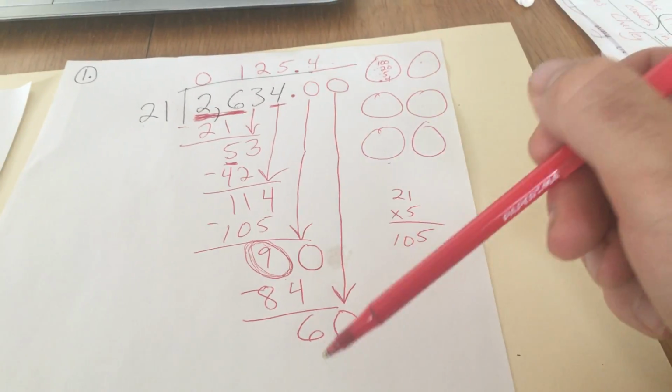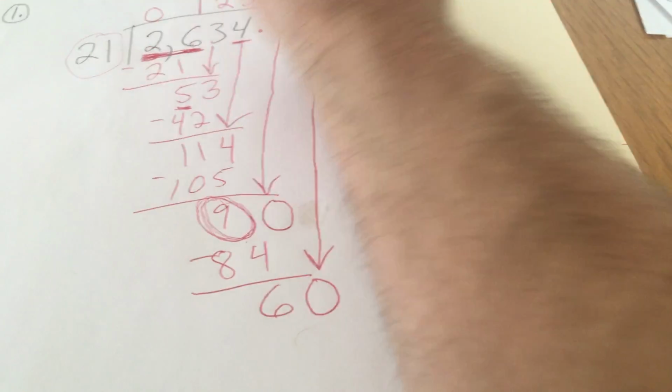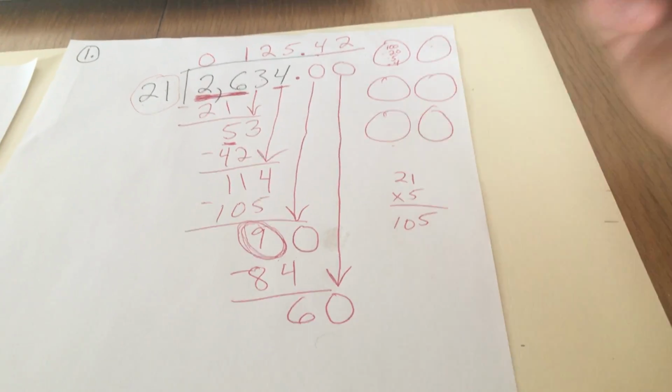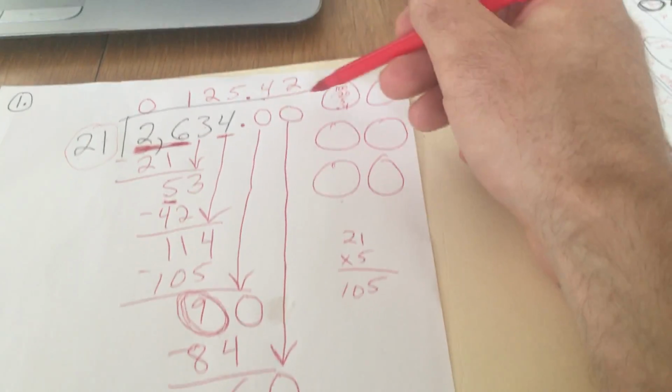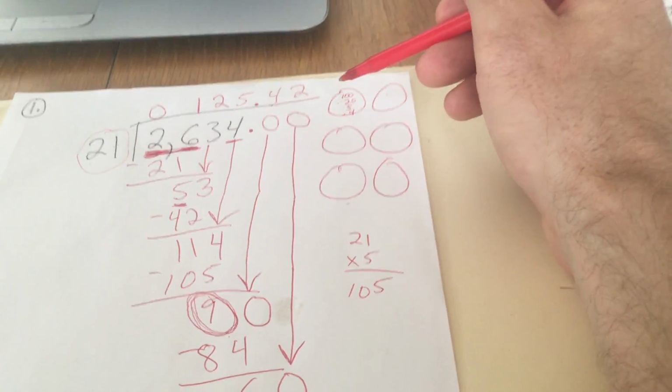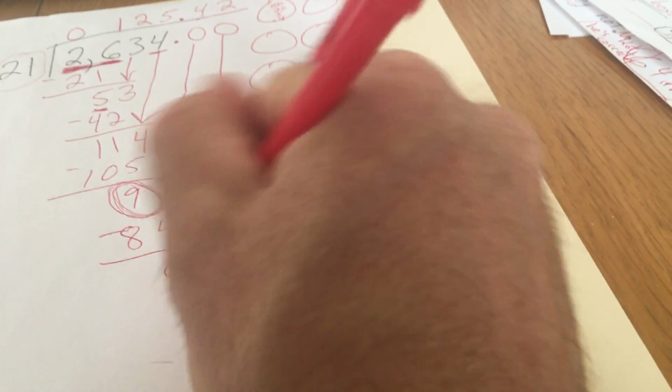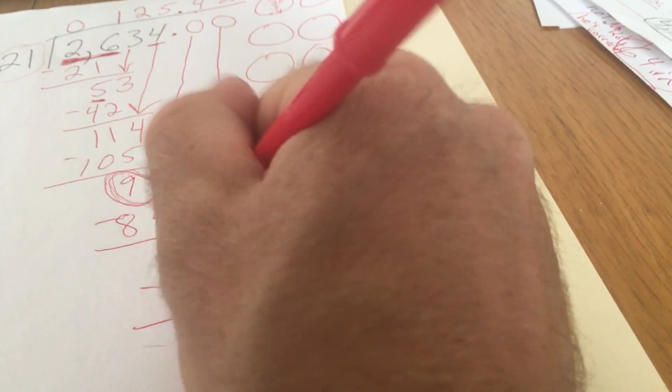So if we had 60 hundredths, 21 can only go into that 2 times, because 3 times 21 would be 63. It would be a little too much. But we can put 2 hundredths into each of those 21 groups. So 2 times 21 is 42, and when we subtract, we have 18.